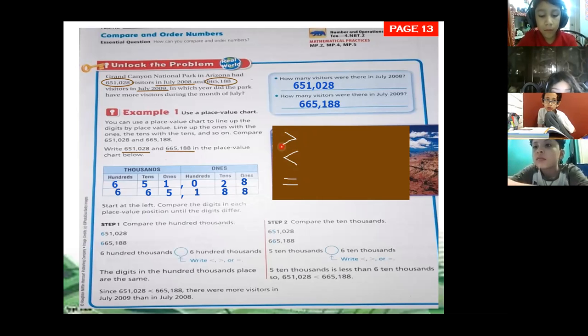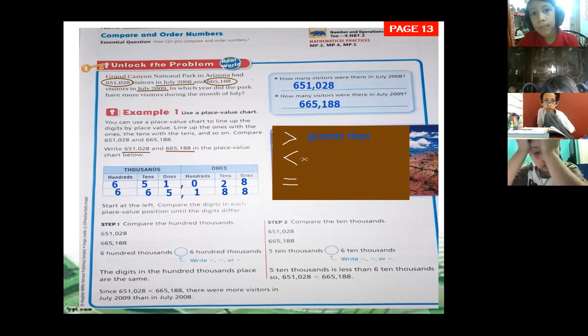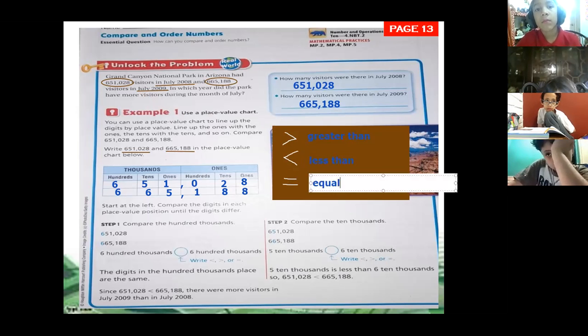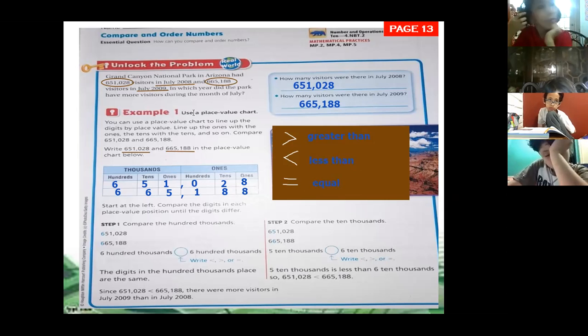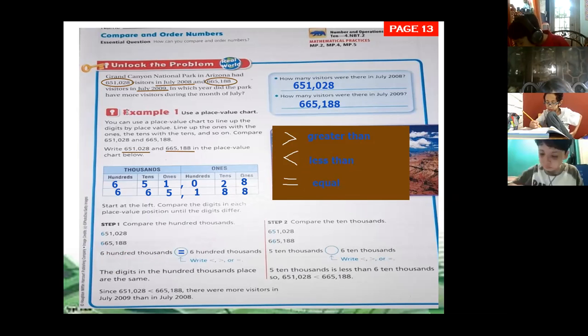Okay, now number 1, this one. Remember that we use this sign when we are saying that one number is greater than. This one is for less than. And the last one is for equal. So let's see here. We have 600,000. Is it greater, less than, or equal to 600,000? Equal. Excellent, Marcelo. They are equal. So we're going to write here equal, because 600,000 is the same as 600,000. They are the same, right? Excellent.